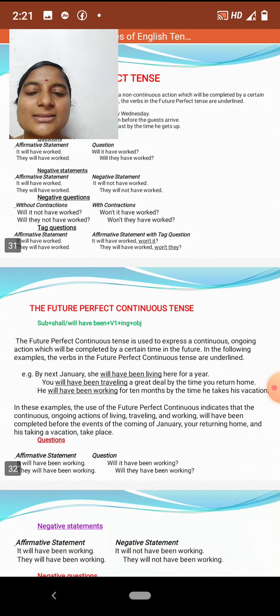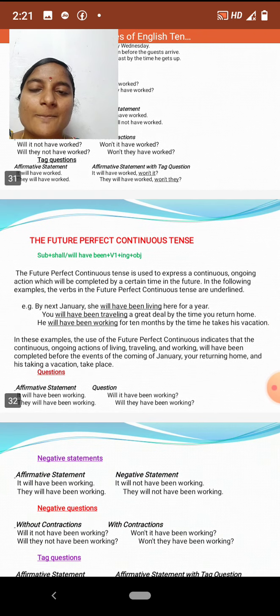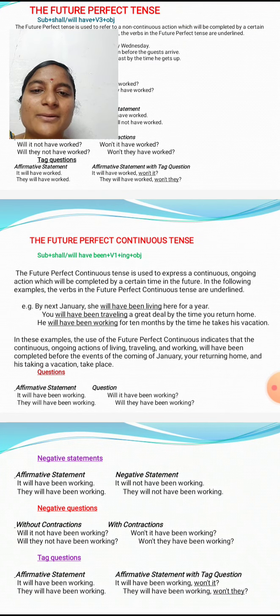So next, the last one, the future perfect continuous tense. The future perfect continuous tense is used to express a continuous ongoing action which will be completed by a certain time in the future.